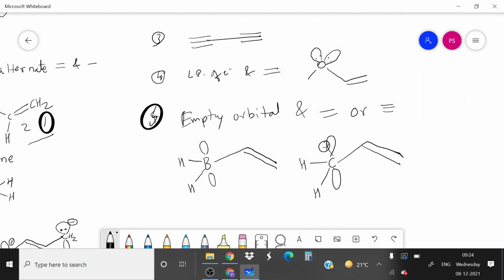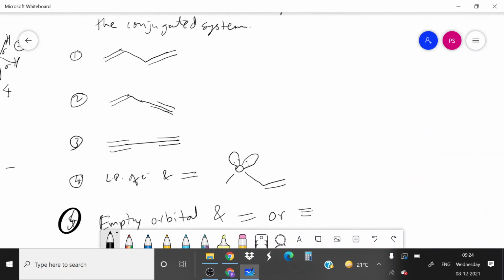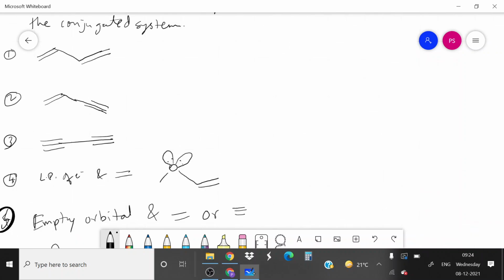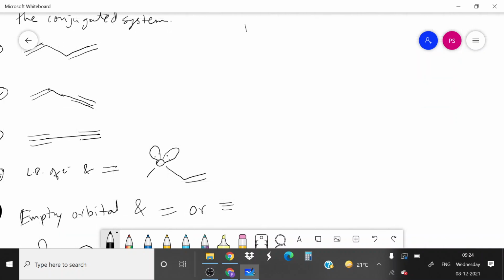Now you should first know the rules of resonance. There are certain rules while writing the resonance structures. So first rule is about the conjugated system.